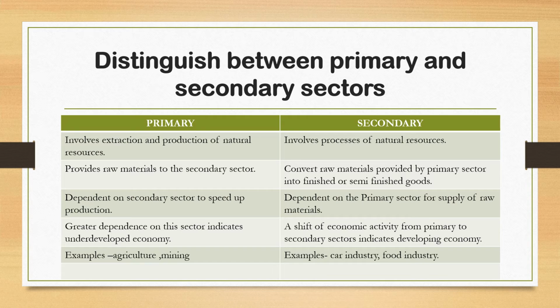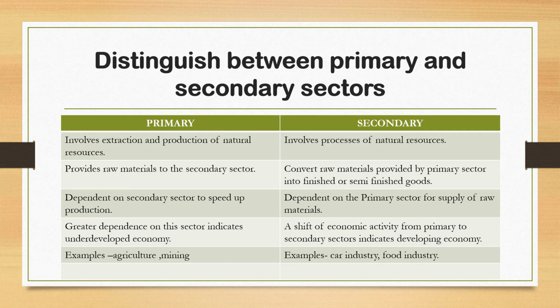A shift of economic activity from primary to secondary sector indicates a developing economy. If the economy's maximum part depends on the primary sector, that means the economy is an underdeveloped economy. If the economy shifts from primary sector to secondary sector, that means it is a developing economy.